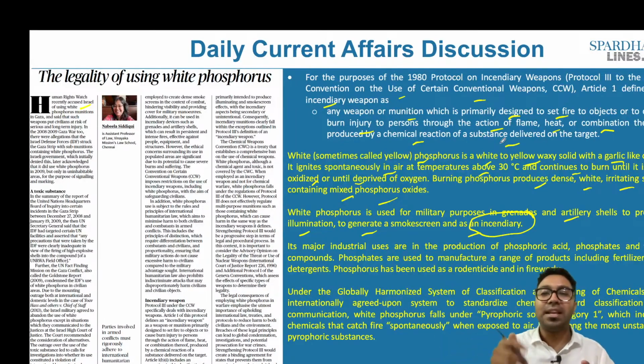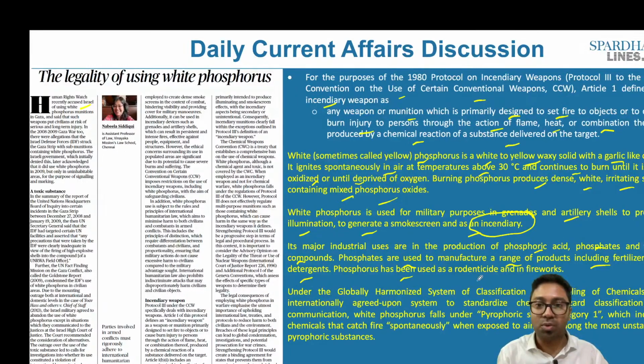Its major industrial uses are in the production of phosphoric acid, phosphates and other compounds, and these phosphates are used to manufacture a range of products including fertilizers and detergents. Phosphorus has been used as a rodenticide and in fireworks as well.